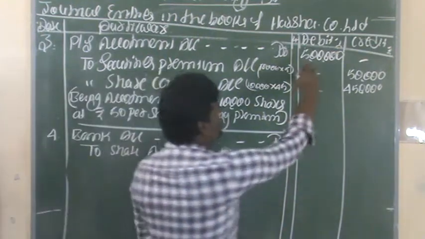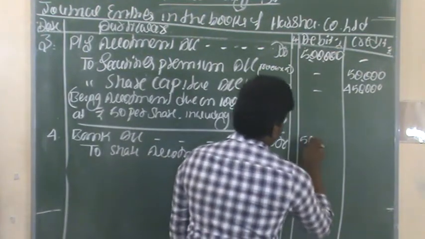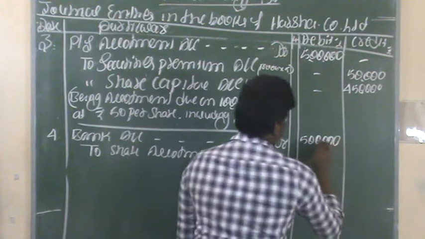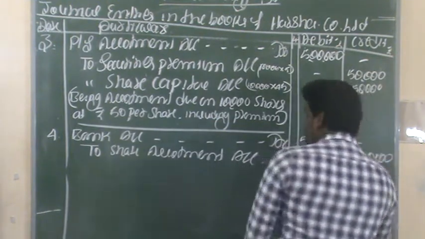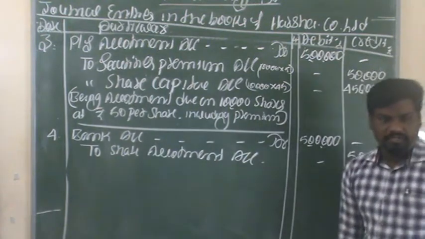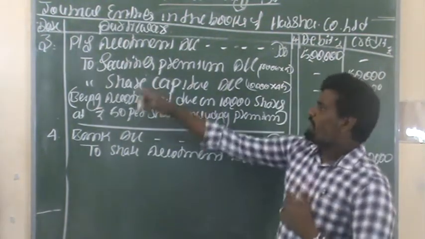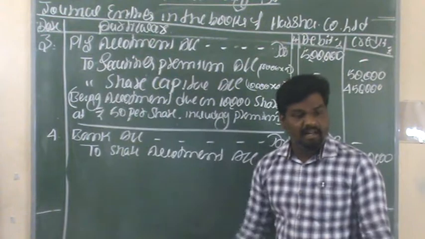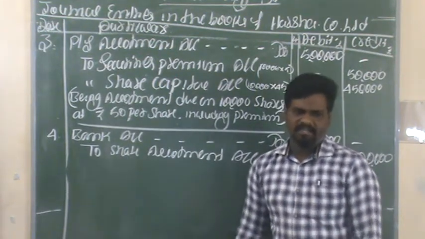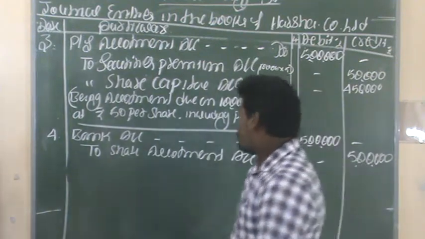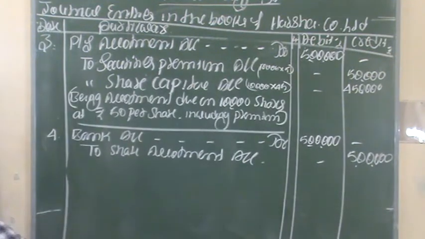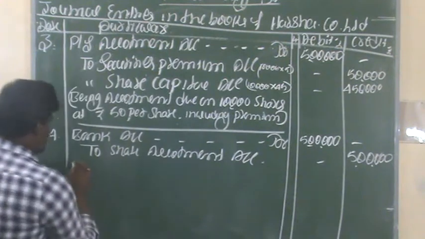The amount is a total of 5 lakh rupees. For each stage, two necessary entries are included: the first entry regarding due, and the next entry regarding receipt of that application, allotment or call.